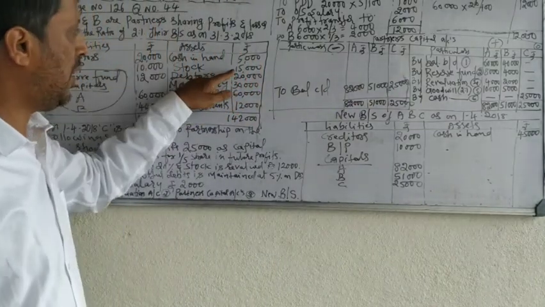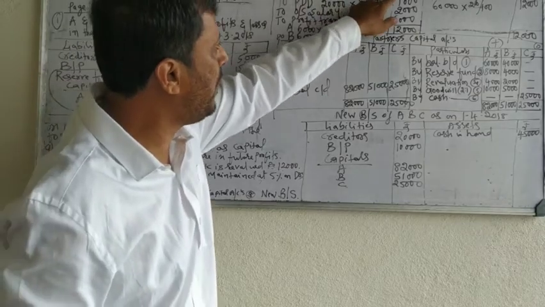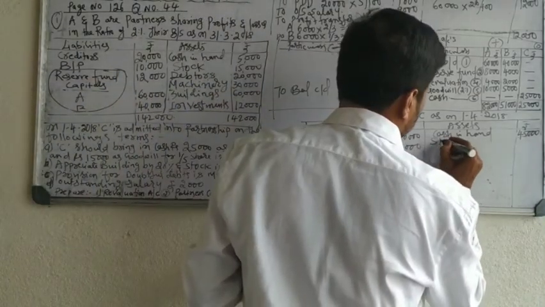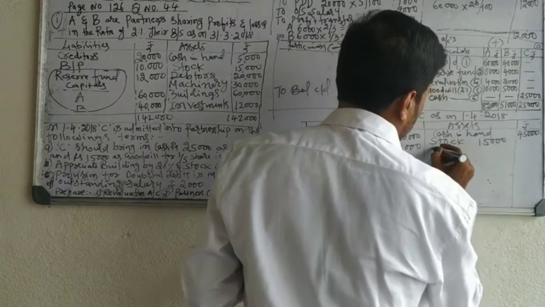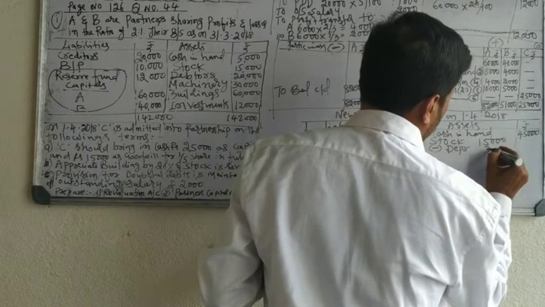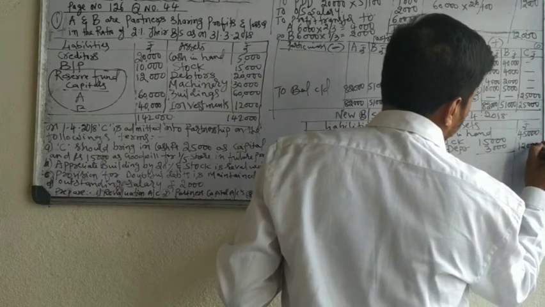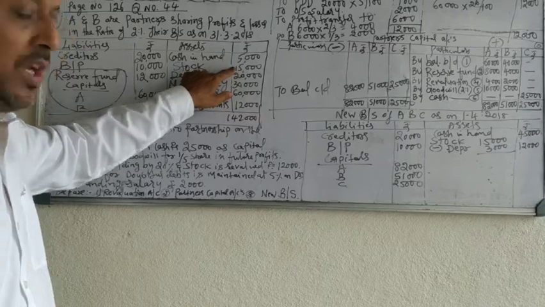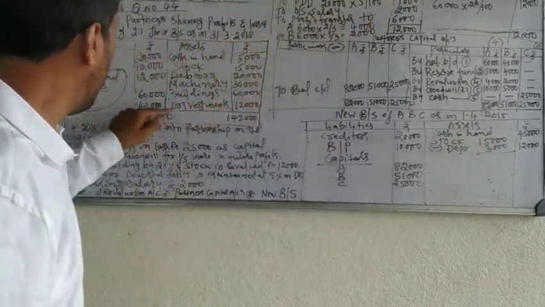Stock. Earlier stock was 15,000. Now 3,000 rupees decrease, minus this 3,000. You have to show 15,000 less depreciation 3,000. Now stock value is 12,000. In the old balance sheet 15, in the new balance sheet deduct this 3,000 rupees decrease in the stock, 12,000.